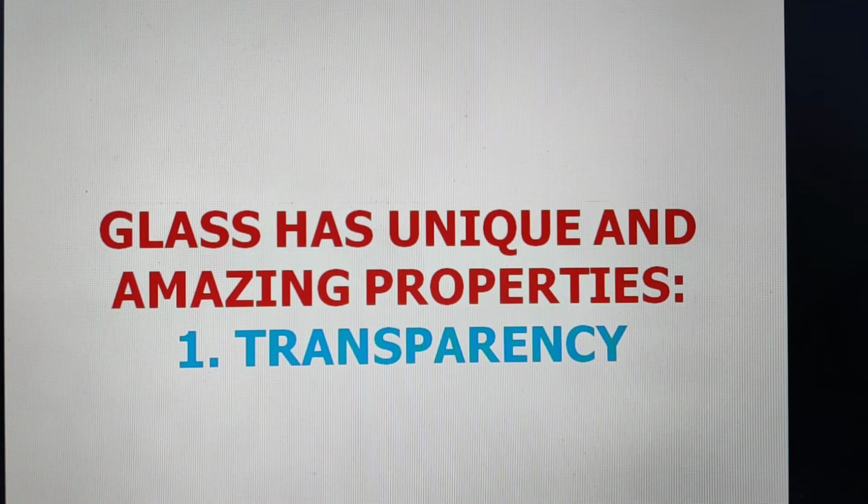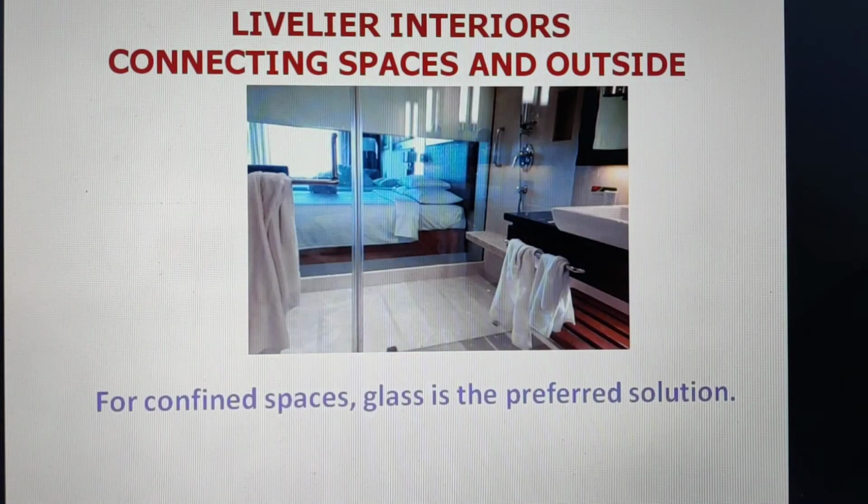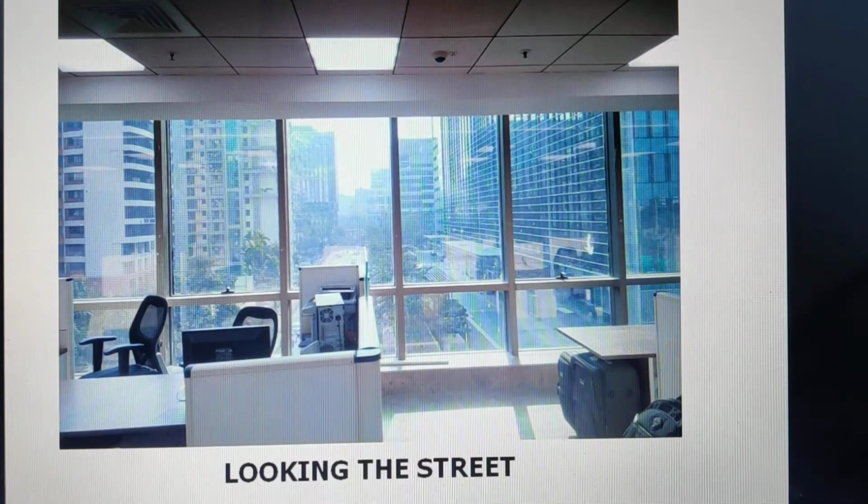Then glass, as we have told, has unique and amazing properties, transparency. See some of the examples. In fact, glass connects spaces from inside and outside and livelihood in those interiors. In confined spaces, glass can be used for giving the effect of higher space, more space, and that is the preferred solution. See, looking at the street from a small office space or house, you can see all outside.